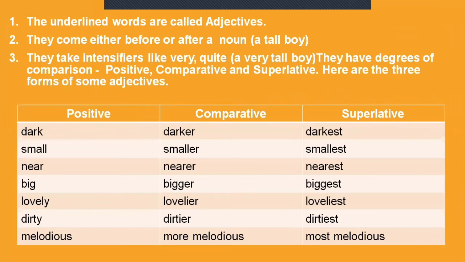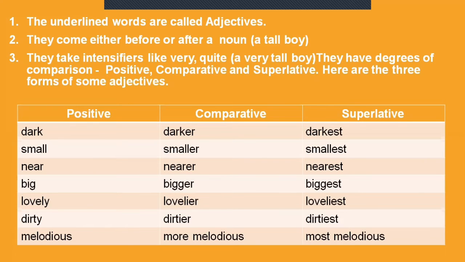Look at the words. Dark, darker, darkest. Small, smaller, smallest. Near, nearer, nearest. Big, bigger, biggest. Lovely, lovelier, loveliest. Dirty, dirtier, dirtiest. Melodious, more melodious, most melodious. See, over here, in the positive degree, we keep the word as it is.